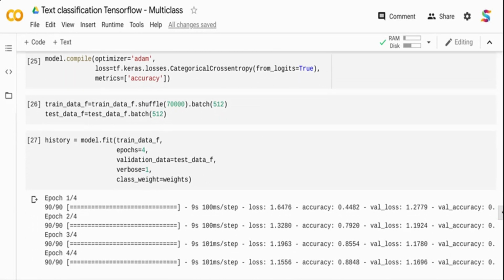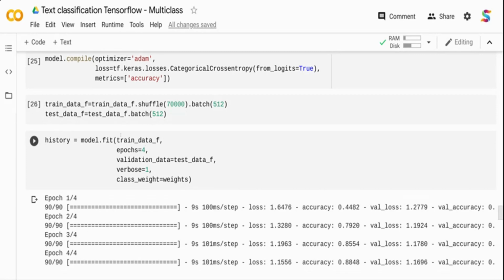And after that, what I'm doing is I am creating batching of data. Now when I feed to my neural network, rather than feeding record by record or all the records, I create batches, right? So that's what I'm doing over here. I'm taking my training data, I'm shuffling it, and I'm batching it to 512 records per batch. And similarly for test data also, I'm batching it. Test data, you need not shuffle it because it's only used for validation, but training data is used for training. So every time it creates a new batch of 512, you want it to be a random set of records, and that's why you are shuffling it, right?